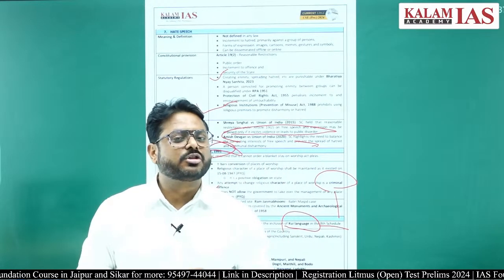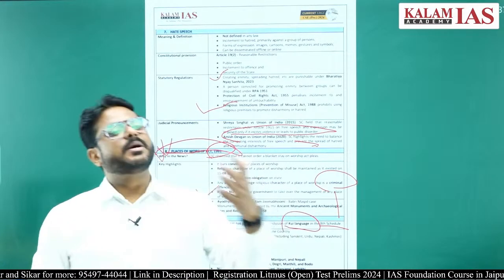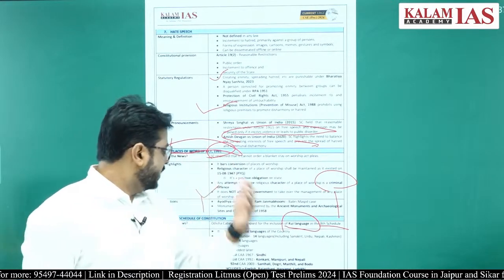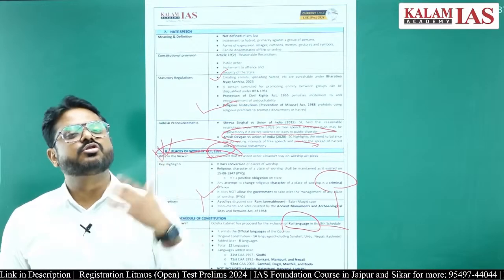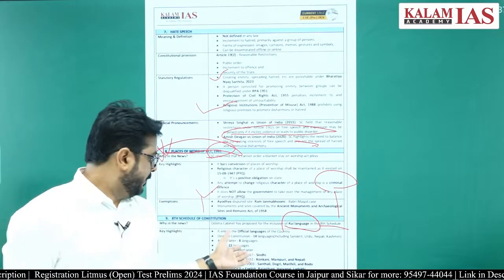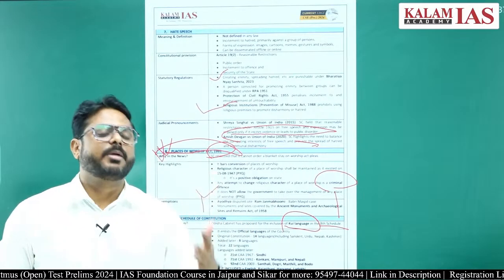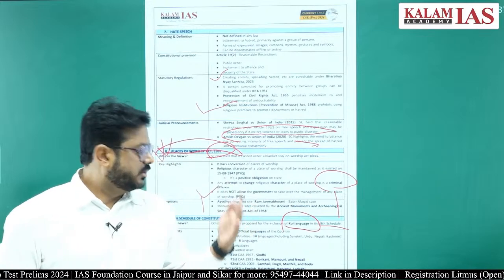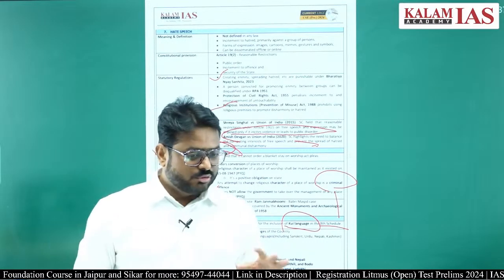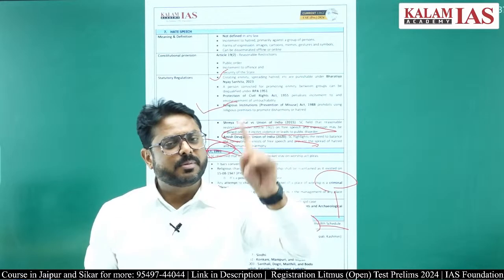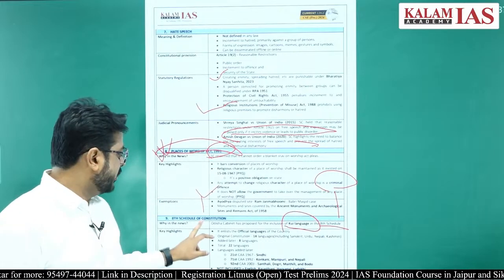Later, through the 21st Constitutional Amendment Act, Sindhi was added. Through the 71st Amendment Act, Konkani, Manipuri and Nepali were added, and through the 92nd Amendment Act, Bodo, Dogri, Maithili and Santhali were added. So 14 plus 1 is 15, 15 plus 3 is 18, and 18 plus 4 is 22.